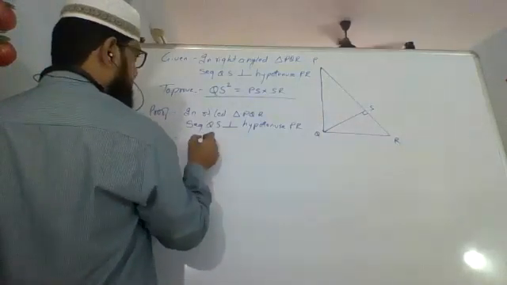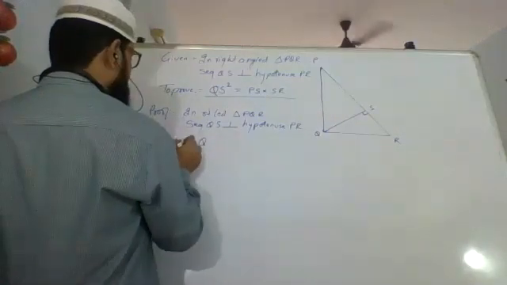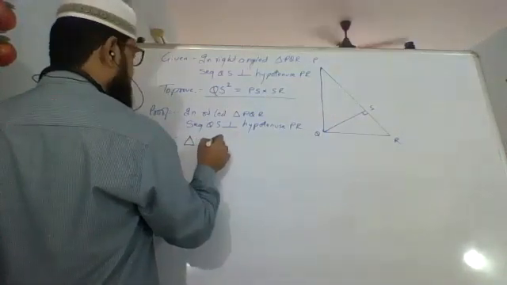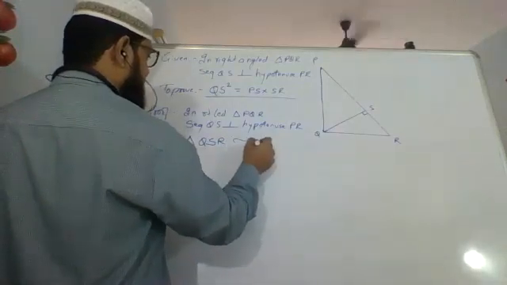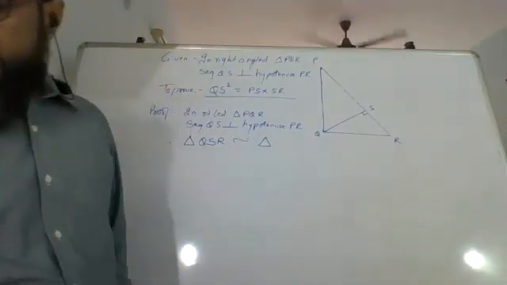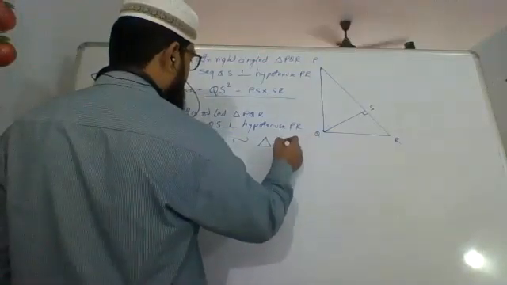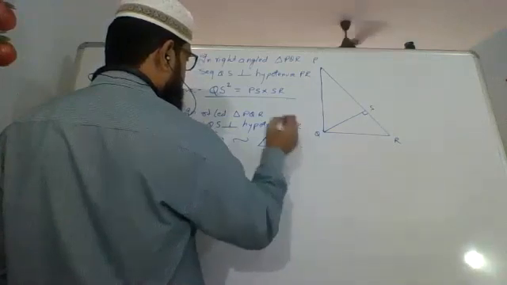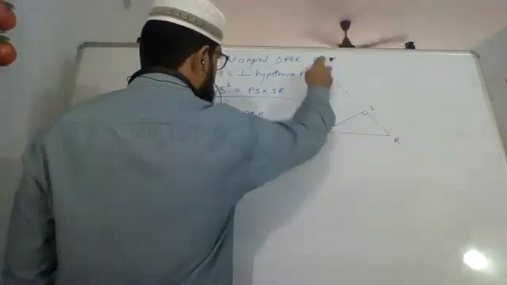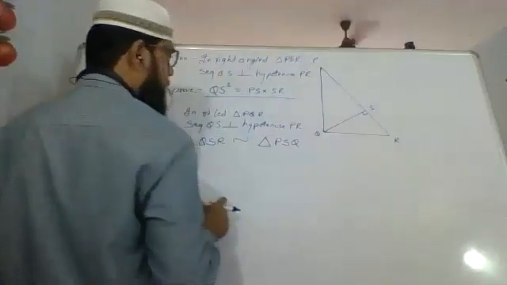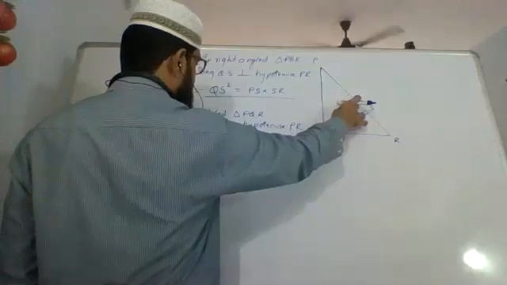Therefore, triangle QSR is similar to triangle PSQ. How? See, S and S will be equal, both are 90 degrees.